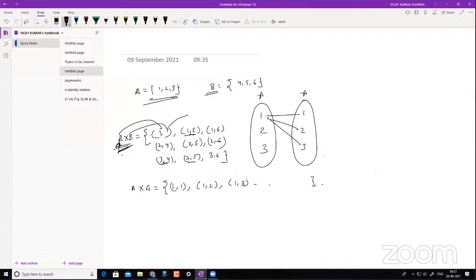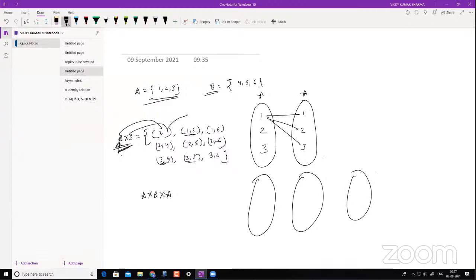All right. So having known this, yes, can you show the example of A cross B cross A? A cross B cross A. Okay, let's take it as A. So how does that look? It's going to be something like this.